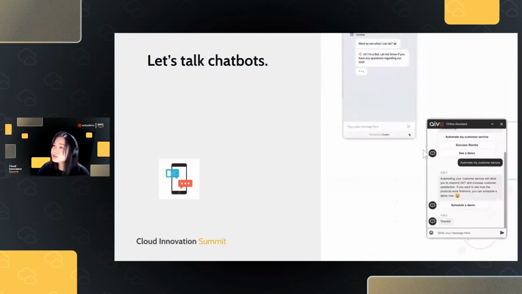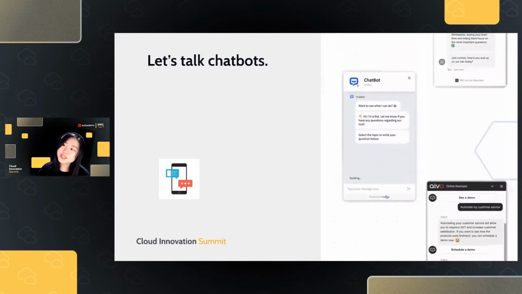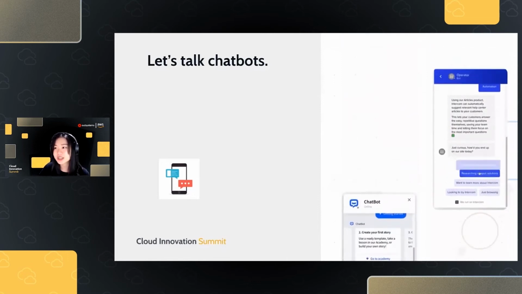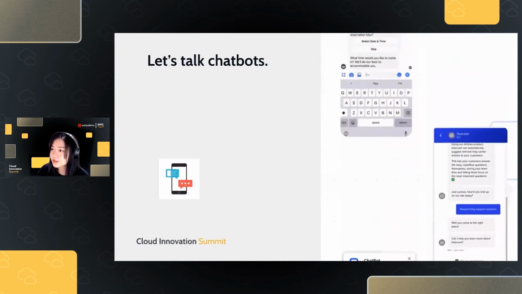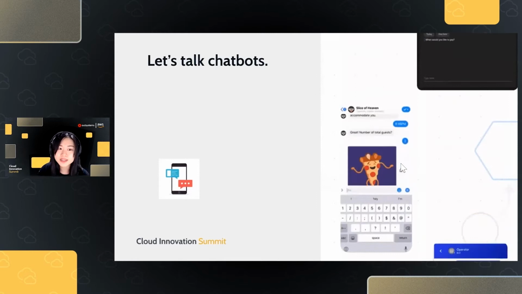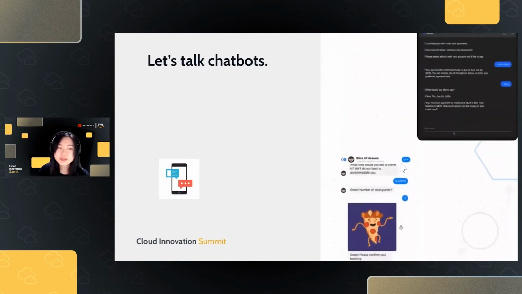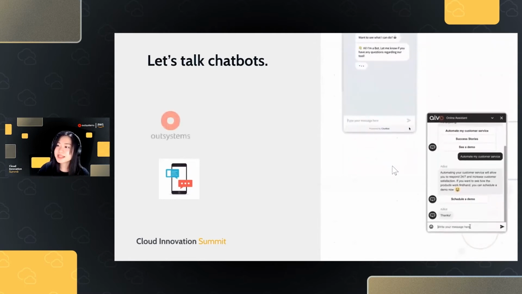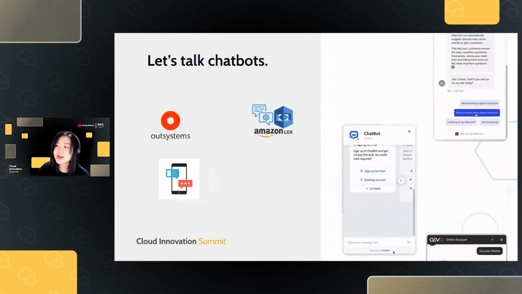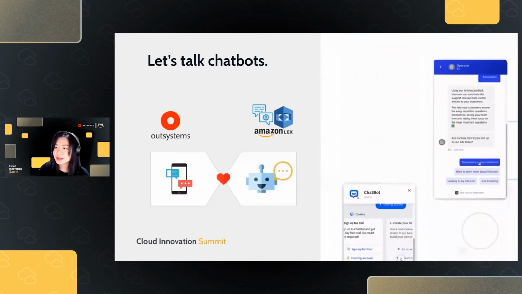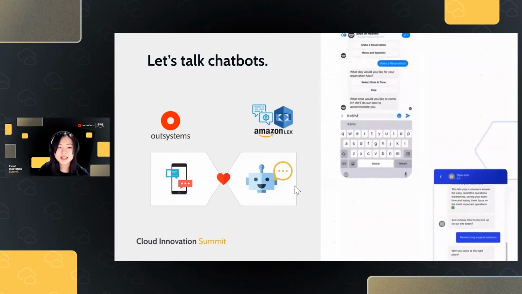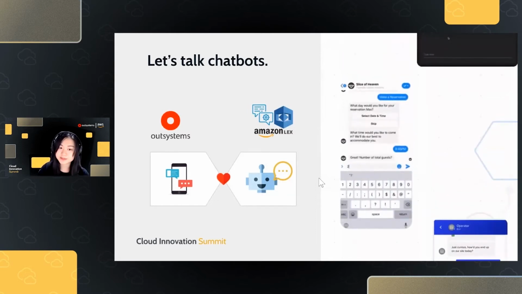And so let's also talk about chatbots. One way to interact and transact with our customers in a very natural way is to have a conversation. But if we have repetitive and predictable conversations, what if we automate and ask a robot to do those transactions for us? That's where chatbots come in. OutSystems has a direct integration with the AWS chatbot service called Lex, where OutSystems can generate the application with all the business logic, and Lex is behind the scenes giving the intelligent natural language interaction.